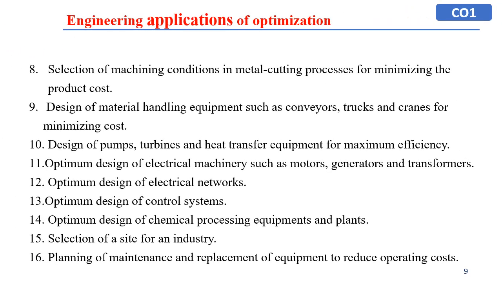Then selection of machining conditions for metal cutting process for minimizing the product cost. Design of material handling equipment such as conveyors, trucks and cranes for minimized cost. Design of pumps, turbines and heat transfer equipment for maximum efficiency. Optimum design of electrical machineries. Optimum design of electrical networks. Optimum design of control systems. Optimum design of chemical processing equipment. Site selection for industry, planning and maintenance and replacement of equipment for reducing operating costs.